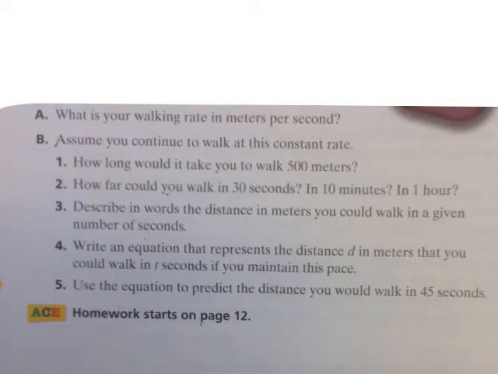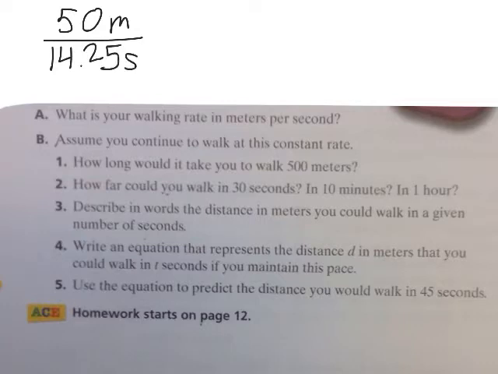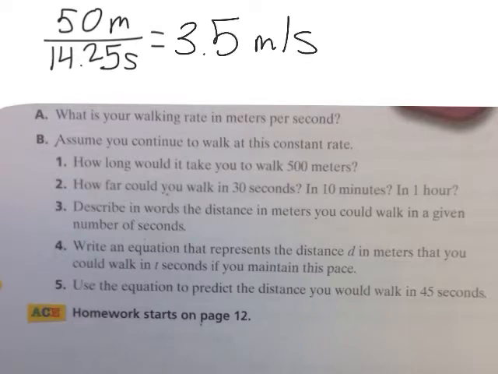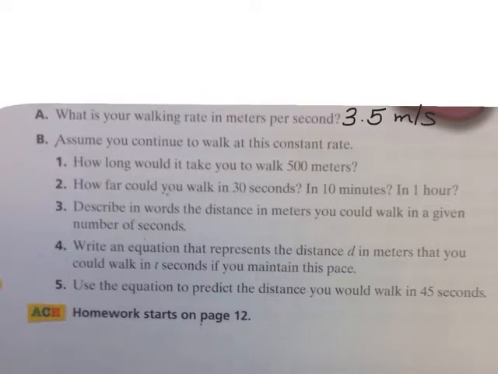All right, for question A, what is your walking rate in meters per second? We found this out when we were outside running. For example, I ran 50 meters in 14.25 seconds. If I want to get that down to a unit rate, I simply divide my meters by seconds. Mine came out to be about 3.5 meters per second. If I want to know how long it would take to run 500 meters, I simply